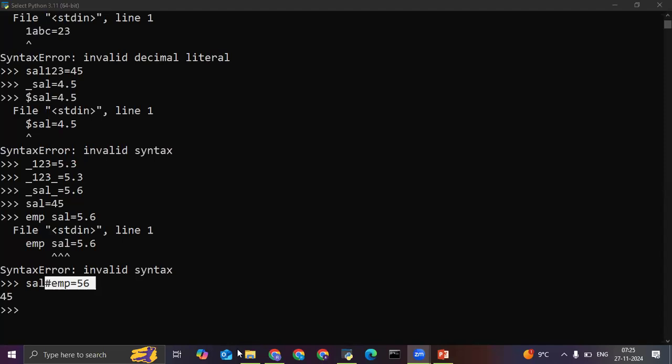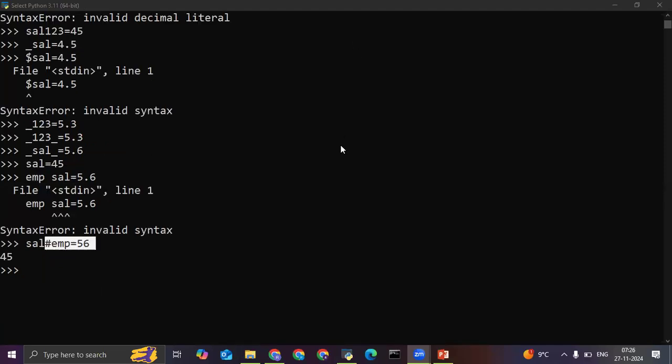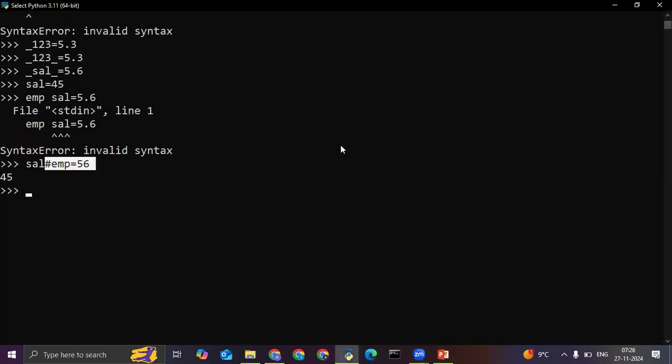So if we give a is equal to 100, a is a variable and 100 is a literal. Same, a is an identifier and 100 is a literal. There is no difference between both of them. Clear? Let's proceed further.